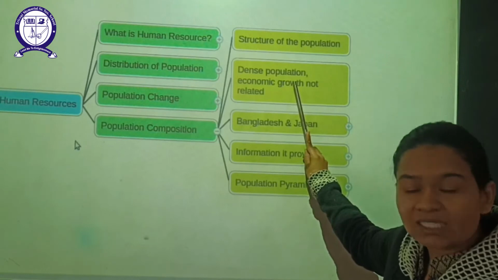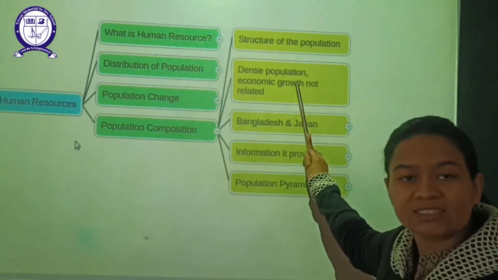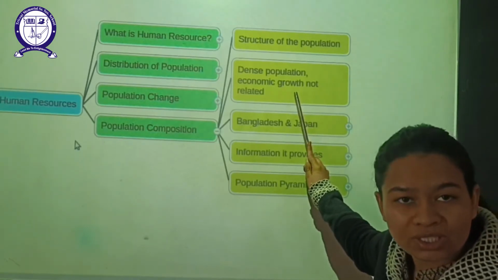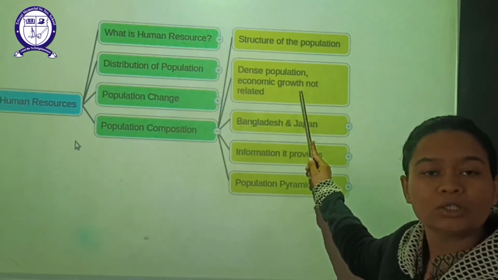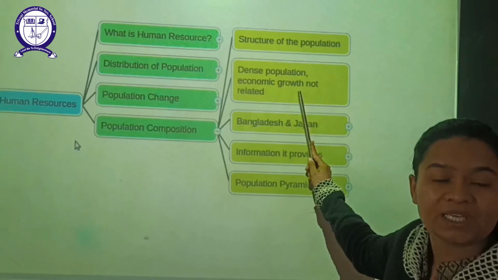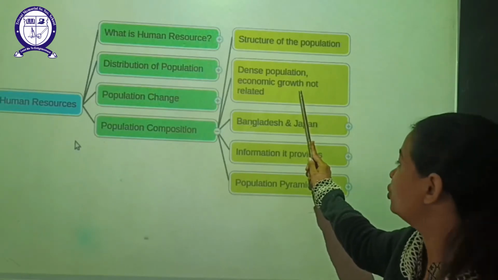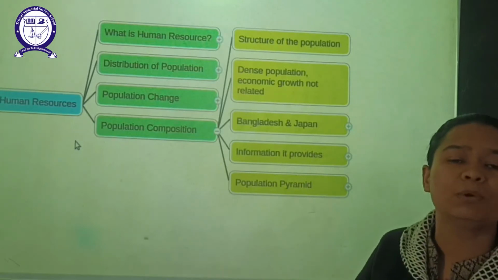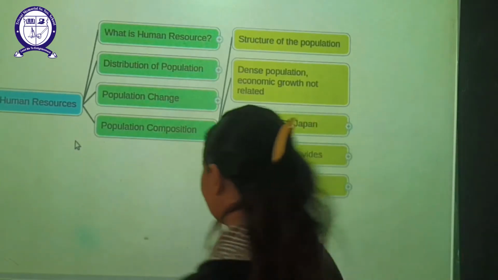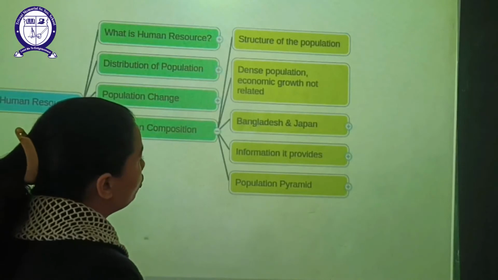In some areas, dense population is there. In some areas, economic growth rate is very high. On the other hand, there are some areas where the growth rate, the overall development, GDP, is not very good. Now, certain examples are given here regarding the population composition of various nations. So, let's just have a look at that.